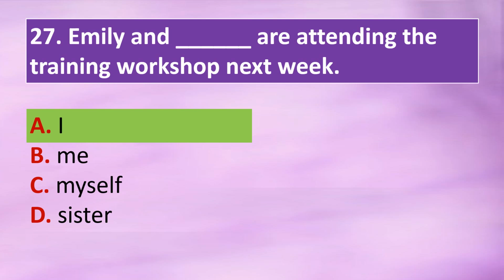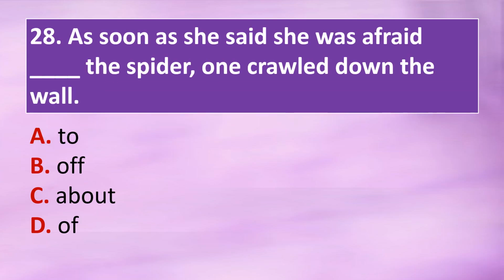Question 28. As soon as she said she was afraid dash the spider, one crawled down the wall. Option A, to. Option B, off. Option C, about. Option D, of. The correct answer is option D, of. As soon as she said she was afraid of the spider, one crawled down the wall.